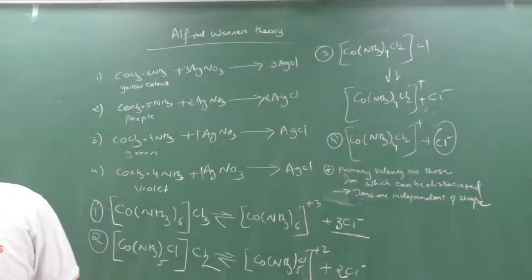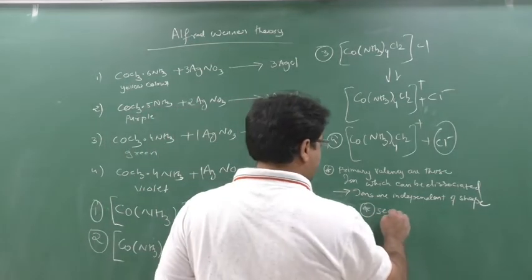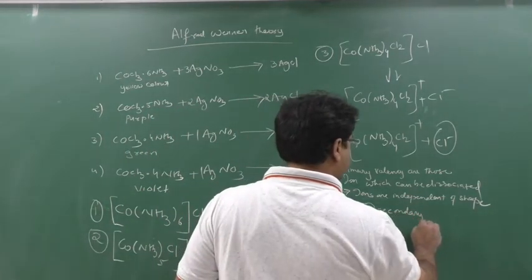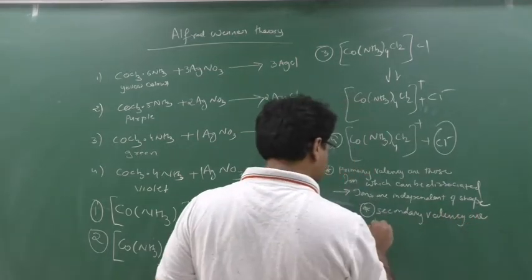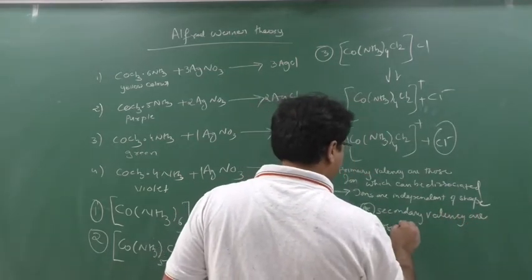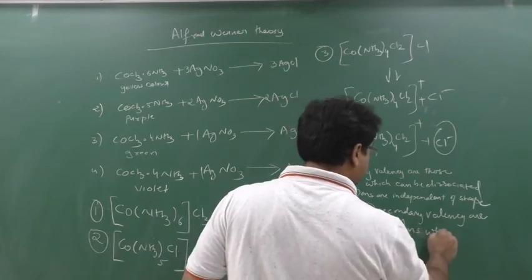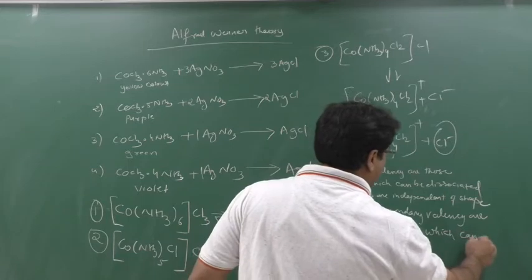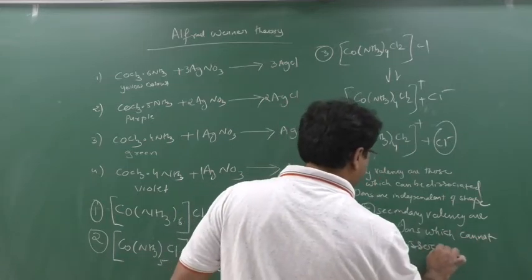Write down. Secondary valency are those ions which cannot be dissociated.